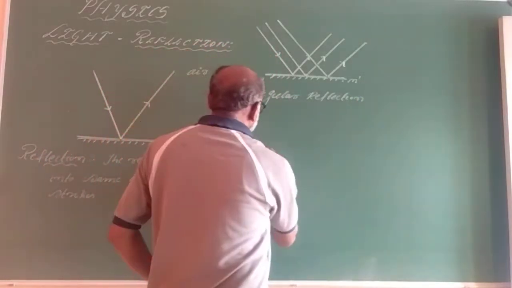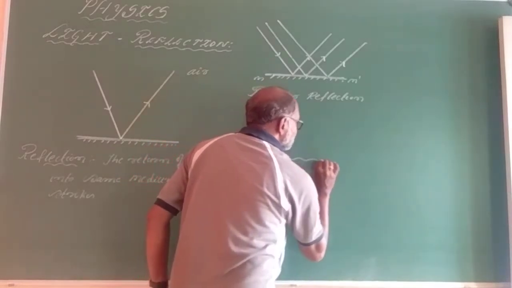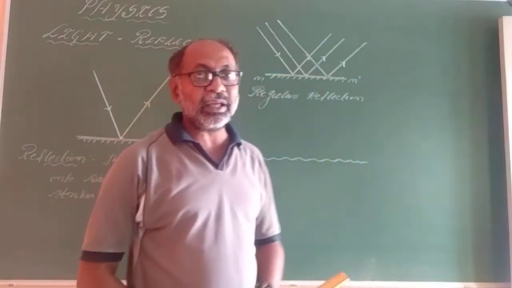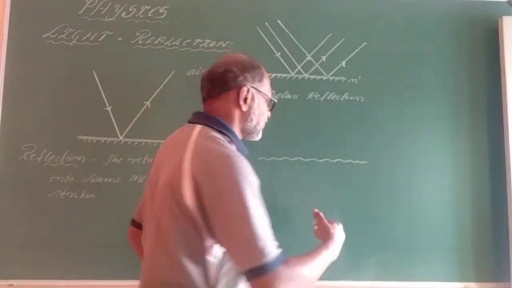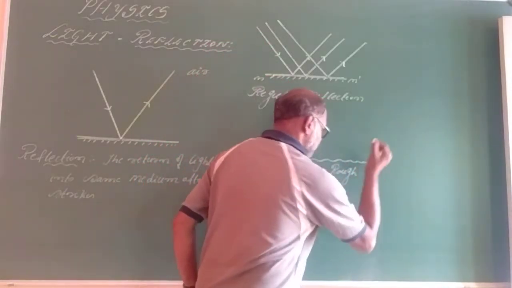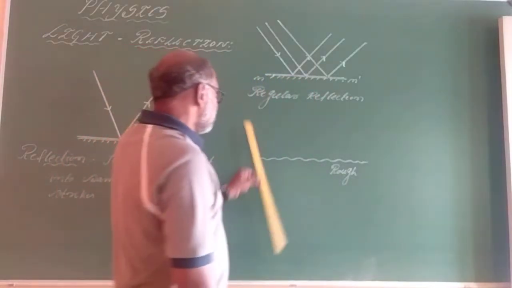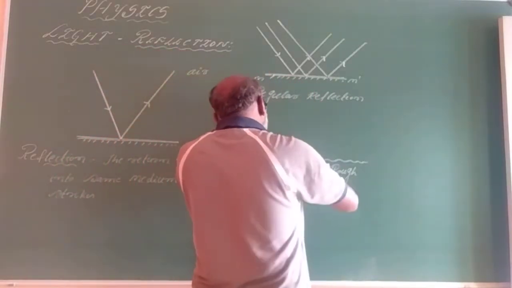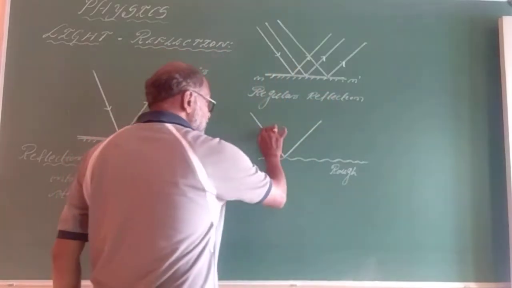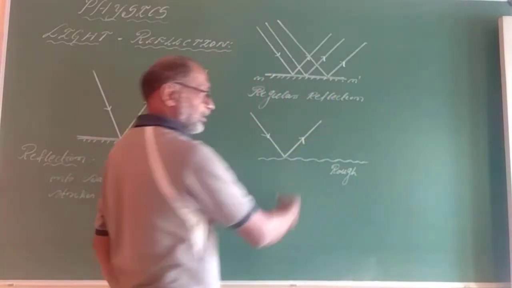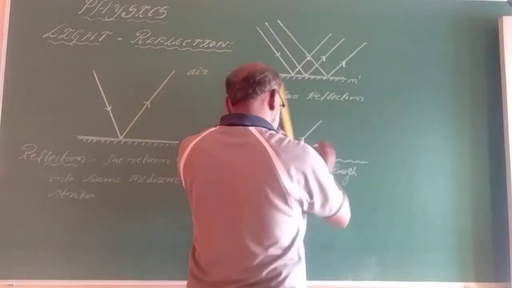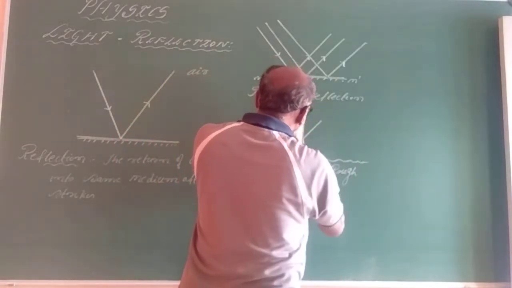There is another type of surface, which is irregular, or we can call it a rough surface. In this case, here is the incident ray and here is a reflected ray.